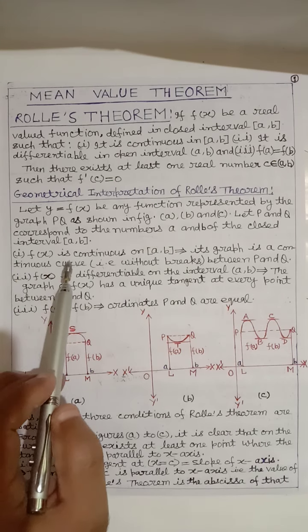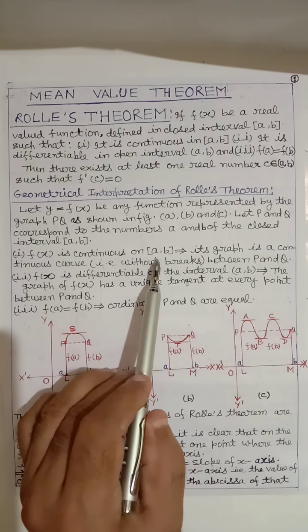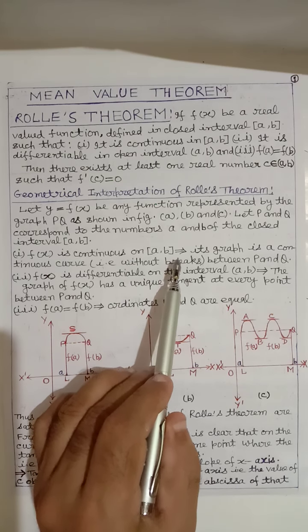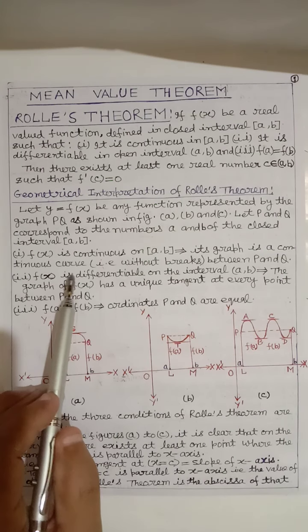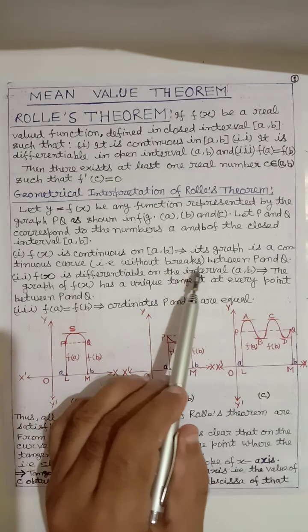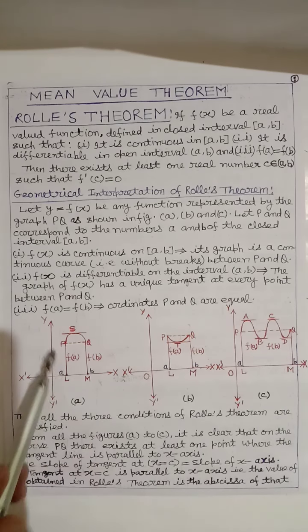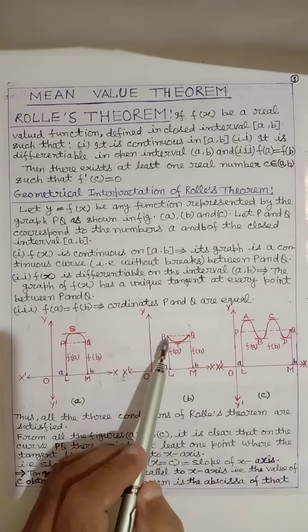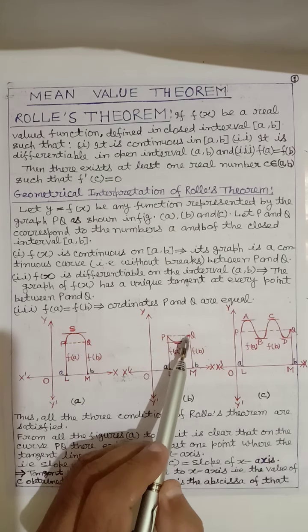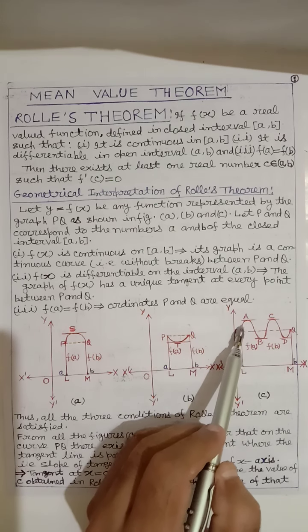First, f(x) is continuous on the closed interval [a, b]. What is the meaning? Its graph is a continuous curve, that is, without breaks between P and Q. Here without breaks in figure A, in figure B also without break, and in figure C also without break.